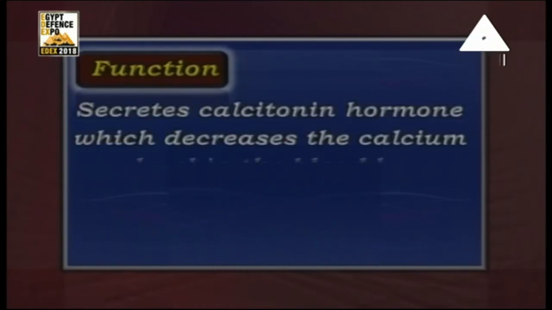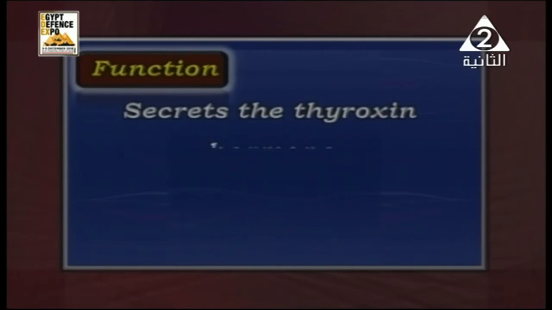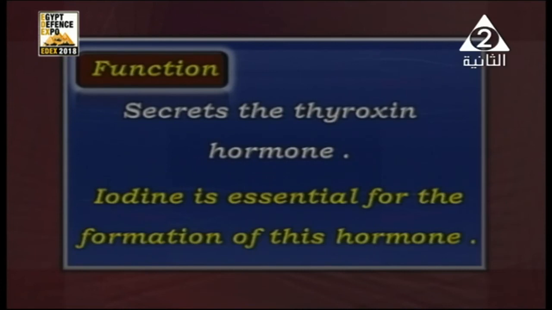Its main function: it secretes two hormones. One of them is calcitonin hormone, which has an important function of decreasing the calcium level in the blood. But how does it work? It decreases the release of calcium from bone, and also prevents its absorption from the bones. And it also secretes thyroxine hormone. To learn more about it, you have to know that iodine is essential for the formation of this hormone.